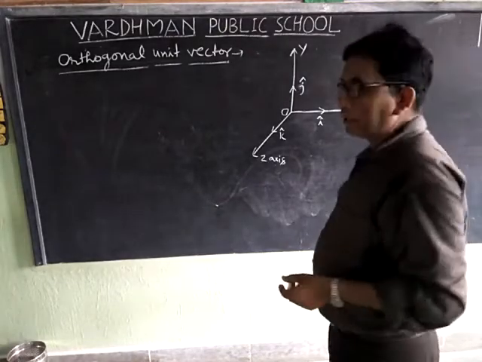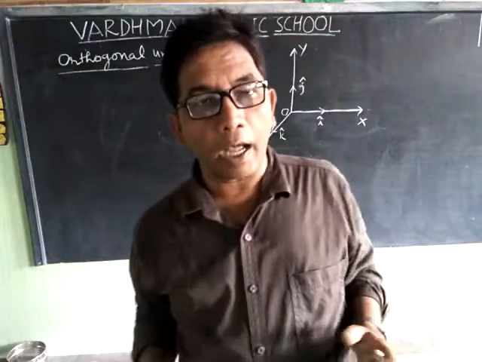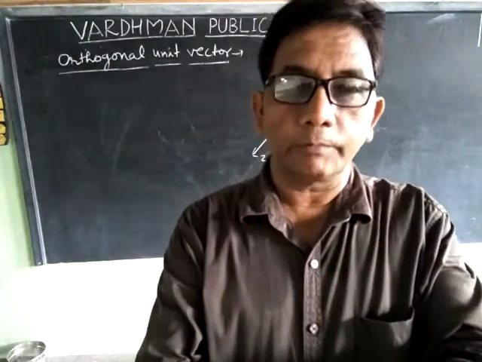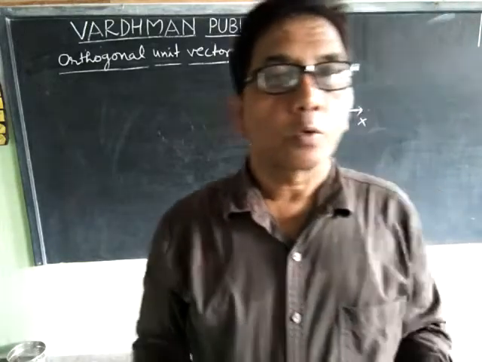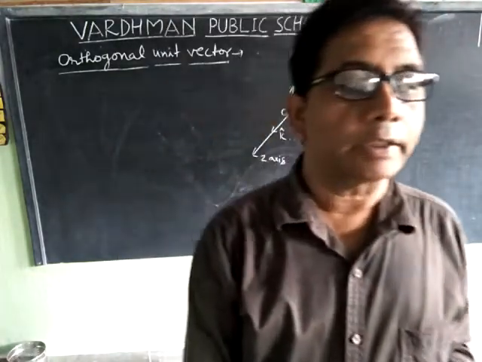These are called orthogonal unit vectors.